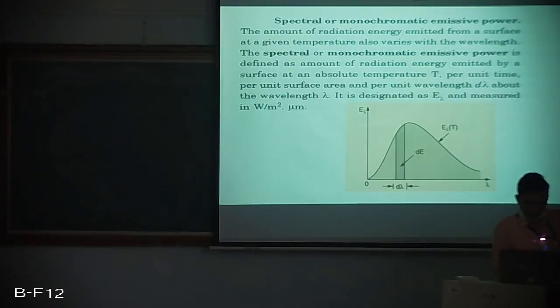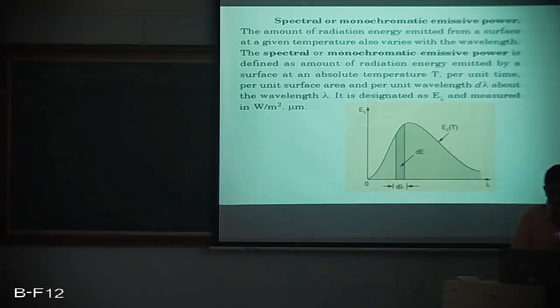If we draw a graph with lambda, the wavelength, along the x-axis and E lambda along the y-axis, where E lambda is the spectral or monochromatic emissive power, E lambda T is the spectral emissive power at one particular wavelength. As we can see, it makes a peak and then falls again.